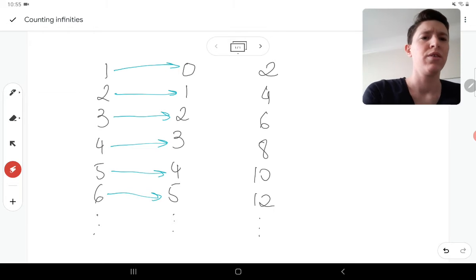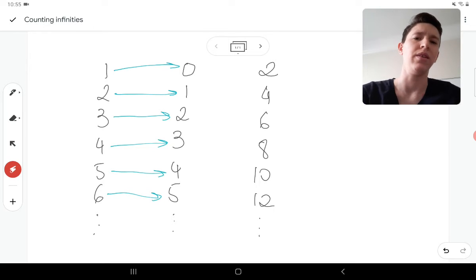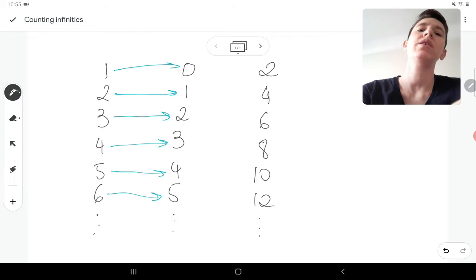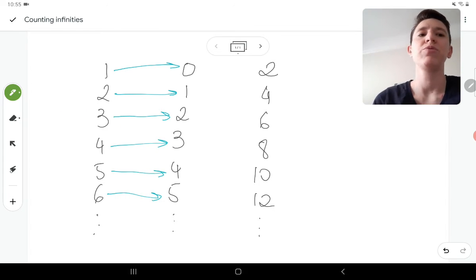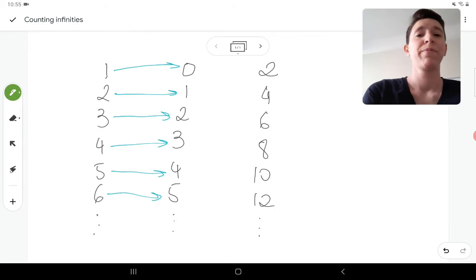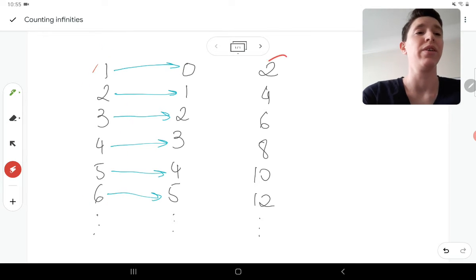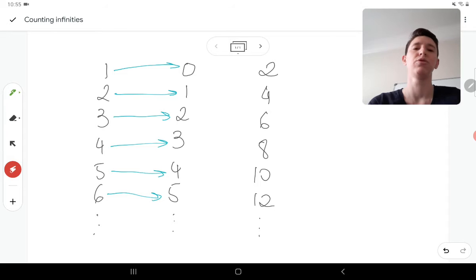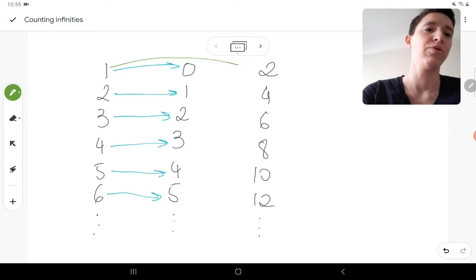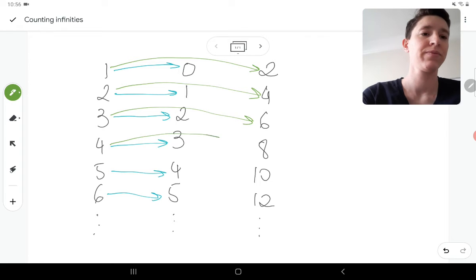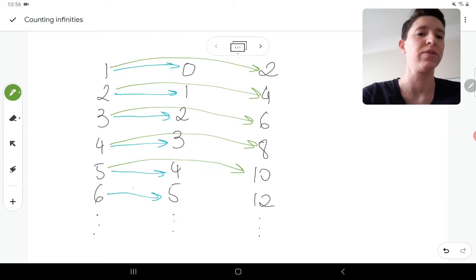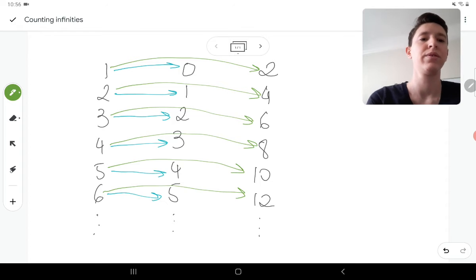1 to 1, with nothing left in either group. We have one, which is pretty straightforward, just because we can think about the idea of what is an even number, right? It's a number that can be divided by 2. So we could just do a mapping of everyone in this group. We're going to take double of it, and it's going to be in this group. So we can match 1 goes to 2, because it's double of it. 2 goes to 4. 3 goes to 6. And so on, right? 5 goes to 10. 6 goes to 12.